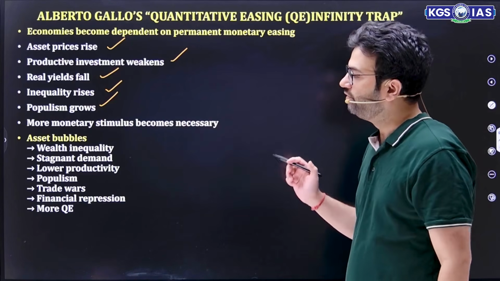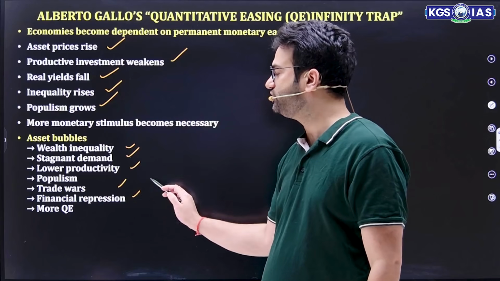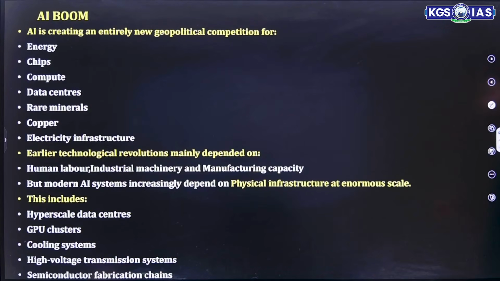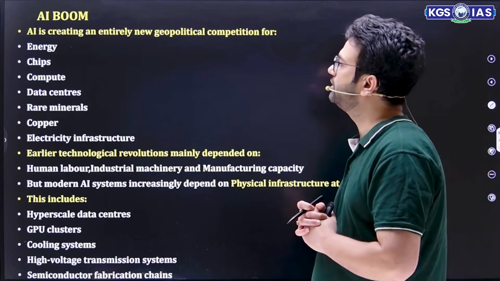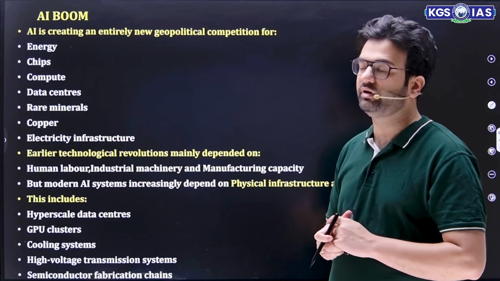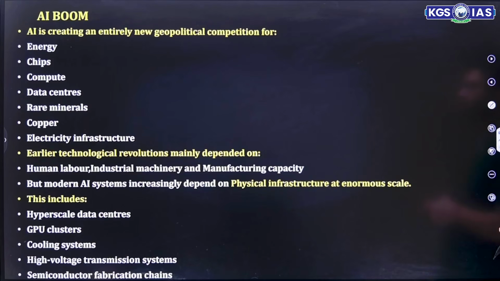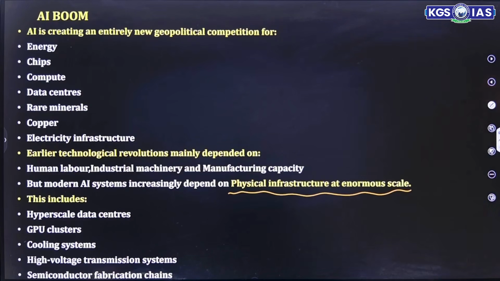So: asset bubble, wealth inequality, stagnant demand, lower productivity, trade war, financial repression, and then more quantitative easing. Then the AI boom. AI is creating an entirely new geopolitical competition for energy, chips, compute, data centers, rare minerals, copper, and electricity infrastructure. Earlier technological revolutions depended on human labor, industrial machines, and manufacturing capacity, but modern AI systems depend a lot on physical infrastructure at enormous scale.